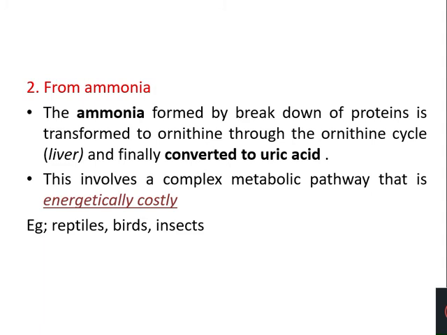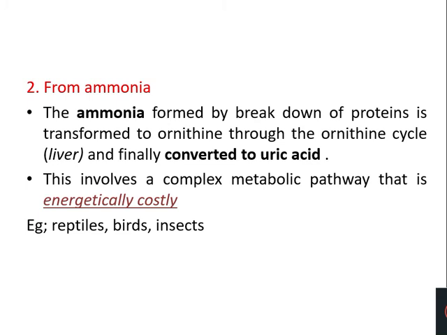You take the case of cockroaches, they are insects where also the principal nitrogenous waste product is uric acid. There it gets accumulated in their exoskeleton. And when there is molting, when there is shedding of exoskeleton, this uric acid is also discarded with the exoskeleton. So that much time it is there in the body, but still it is not posing any toxic effects. So that is the second advantage of uric acid elimination. First is conservation of water. Second is its non-toxic nature.